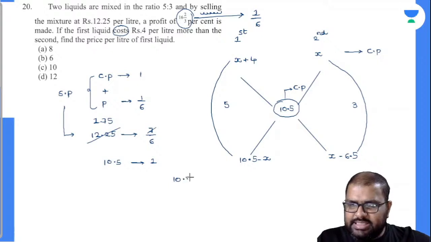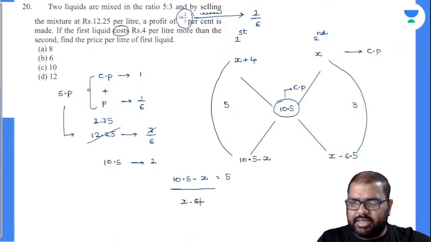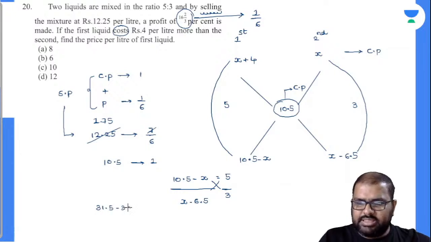10.5 minus X is nothing but equal to how many parts? 5 parts. This is what we have to calculate there. X minus 6.5 is nothing but how much? 3 parts. There is nothing to remove as common factor, so crisscross this. 3 5s are 15, 6 3s are 18, so 31.5 minus 3x is equal to 5x minus 5 5s are 25, 5 6s are 30, 32.5. So finally the value is 8x is equal to 64.